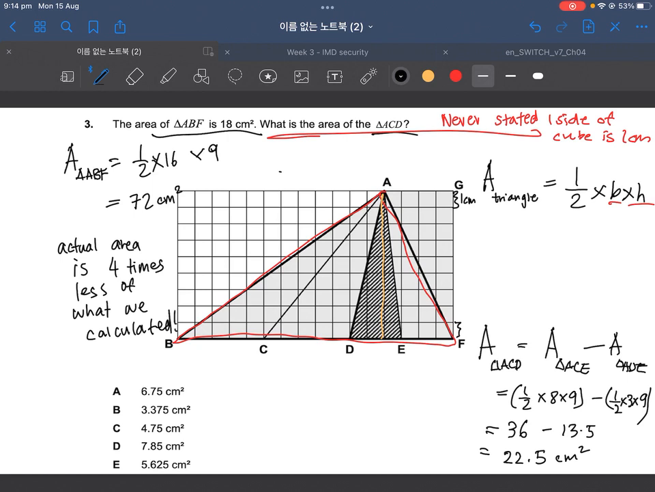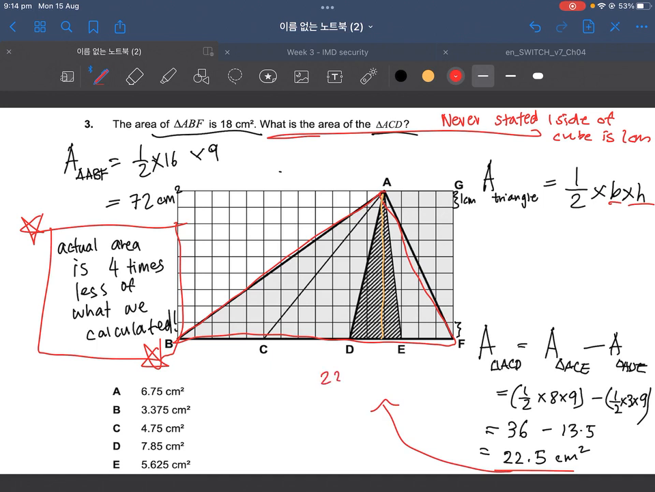Once we find that ratio, and I'm going to put that in this red box because this is so important, then we come back to our 22.5. If we apply that rule, our actual area is 4 times less. What's that? 22.5 divided by 4 is 5.625. And there we go. We found our answer, which is E.